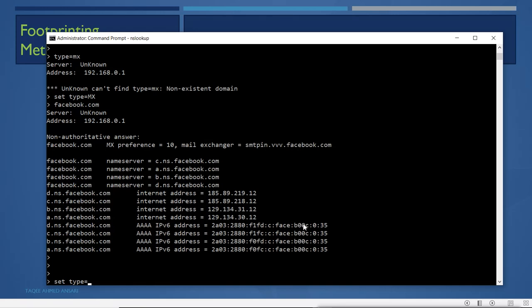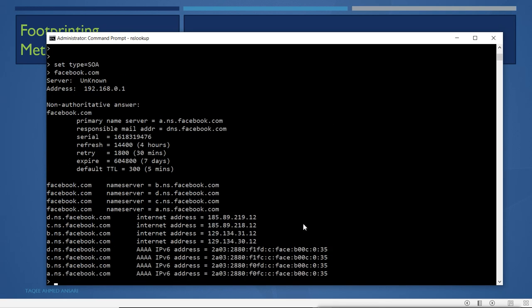If I want to get the SOA for this domain, it will show me that this is facebook.com, this is the primary name server, and this is the SOA of Facebook. It is also showing the responsible person's email address, and interesting information like the serial number, the refresh rate, the retry, the expiry, and the default TTL.